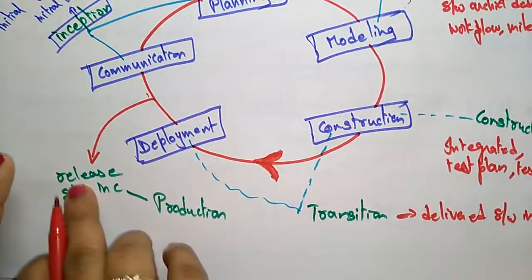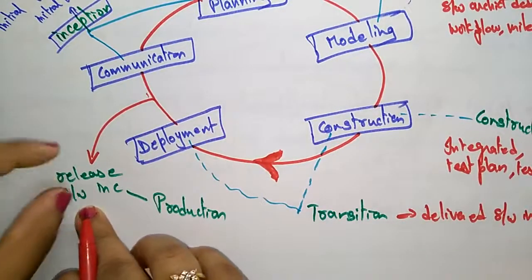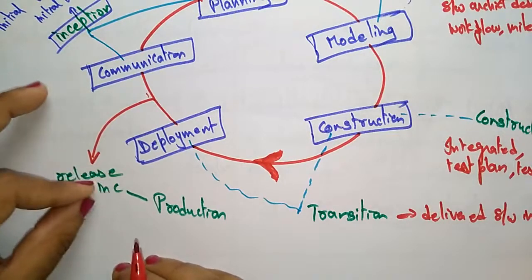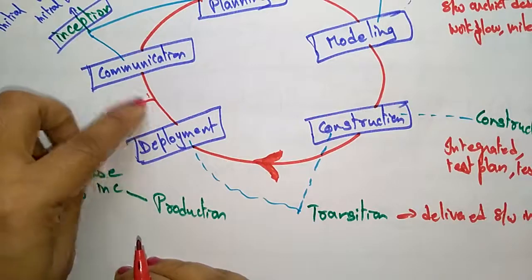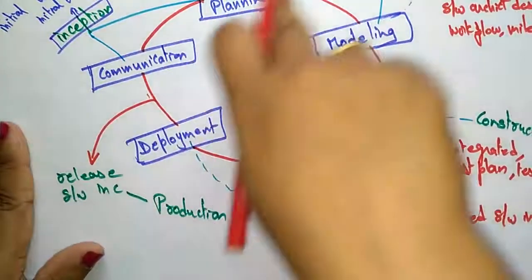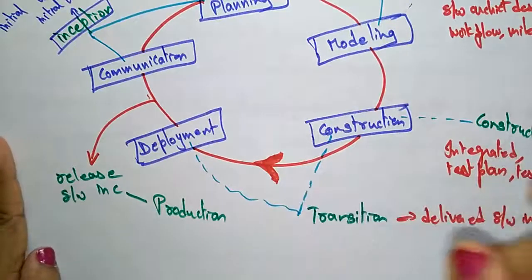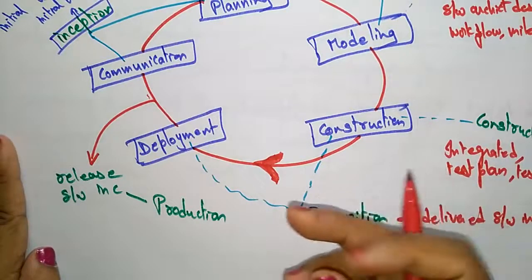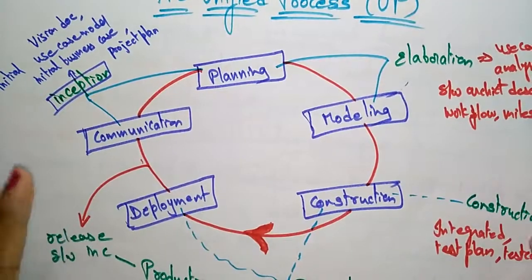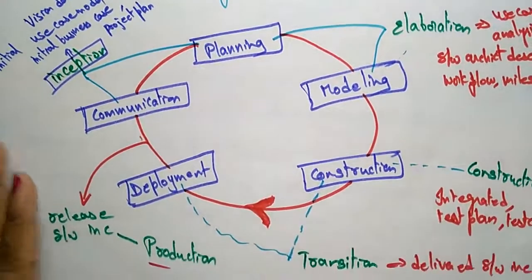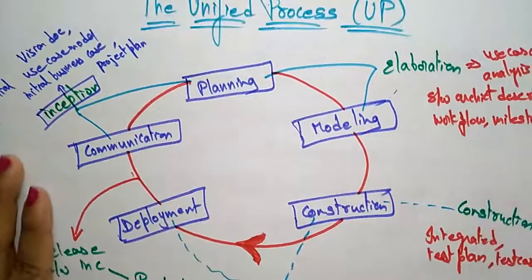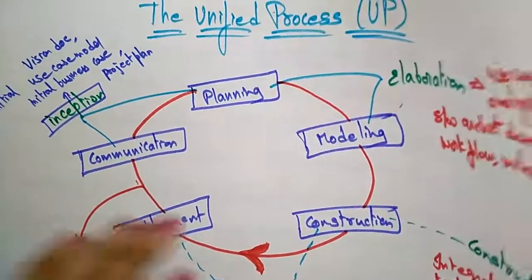After deployment they release the software, and if any increments are still needed, suppose any modification is there, they communicate again with the person and design that specific module the user added. That comes under the production phase. So these are the different phases present in the unified process: inception, elaboration, construction, transition and production.